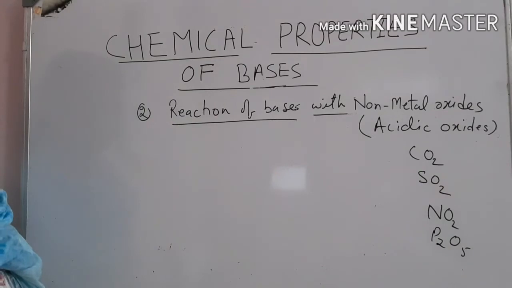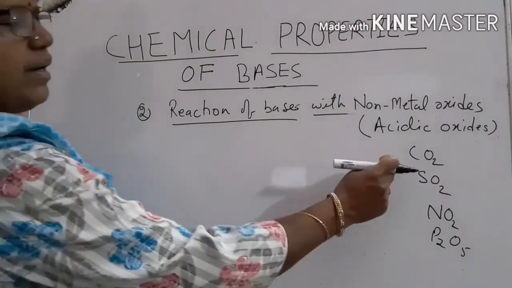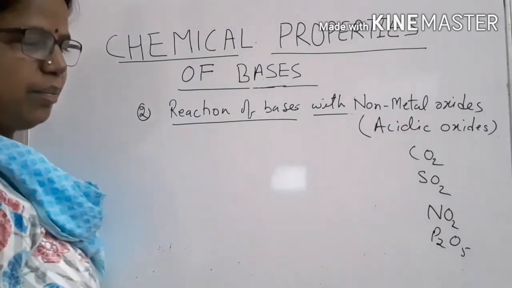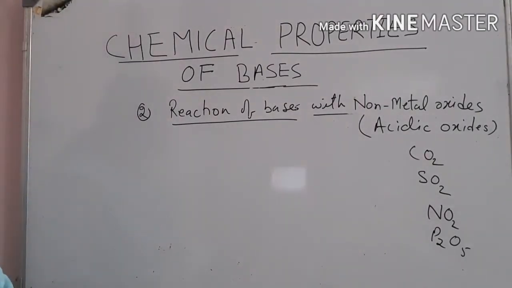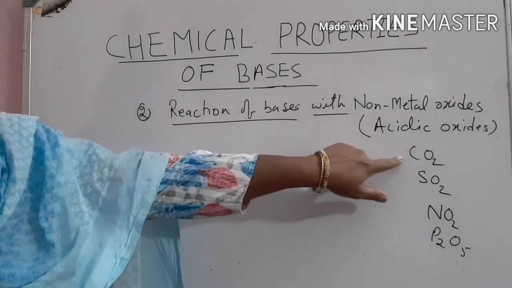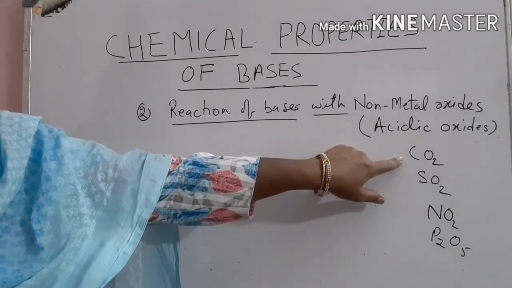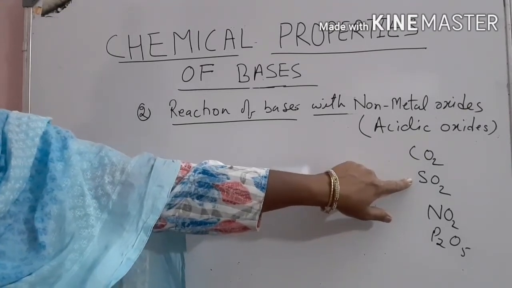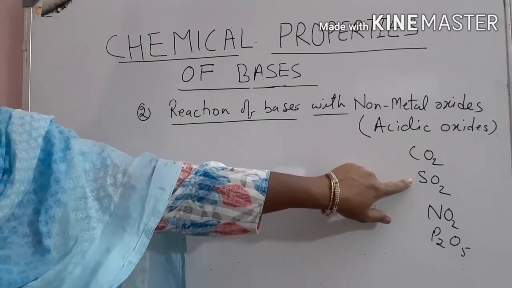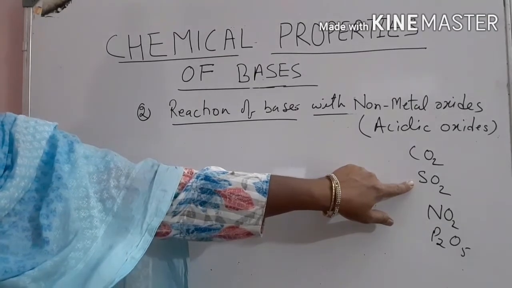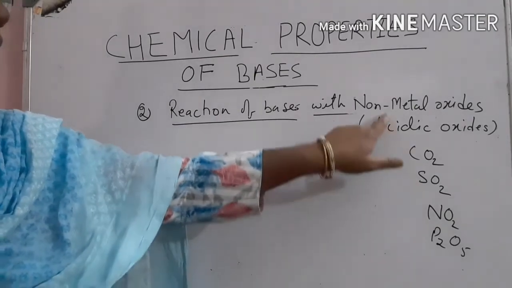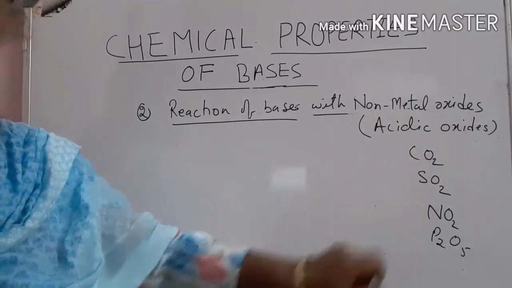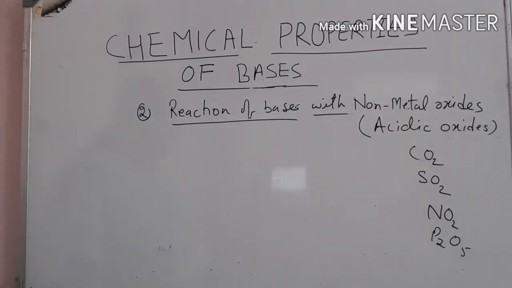If you bring a moist blue litmus paper in contact with carbon dioxide, it turns red. Likewise, with sulfur dioxide it turns blue to red. Hence non-metallic oxides are acidic in nature.